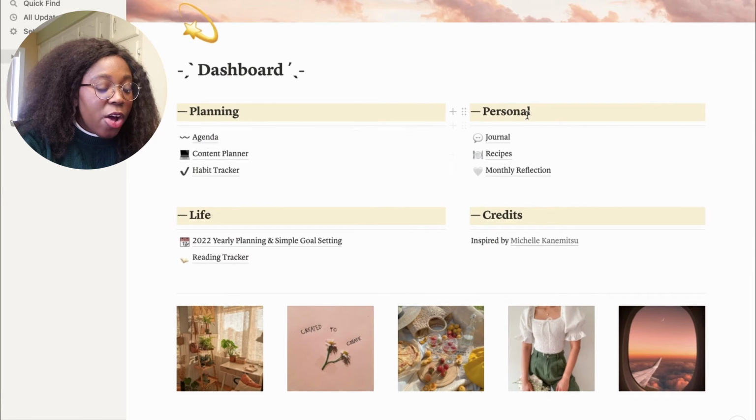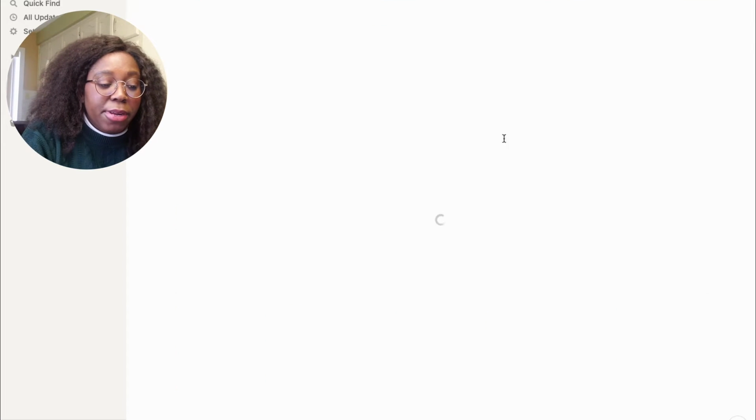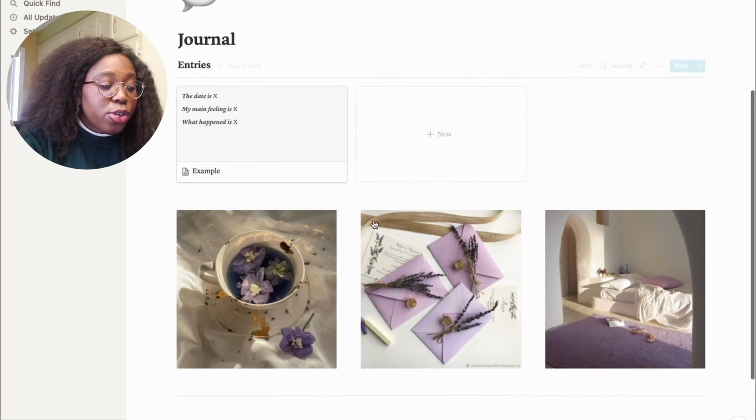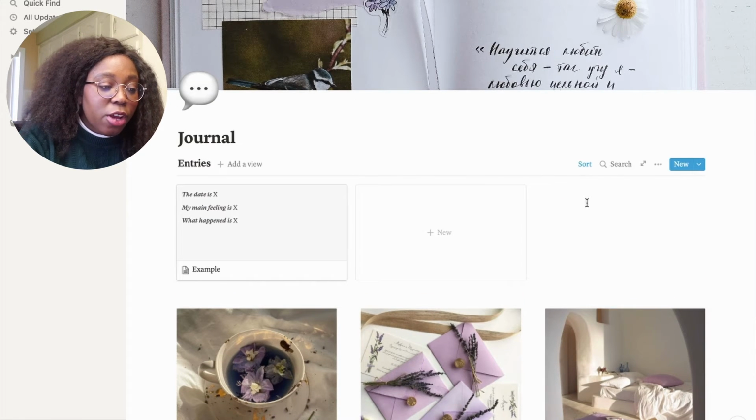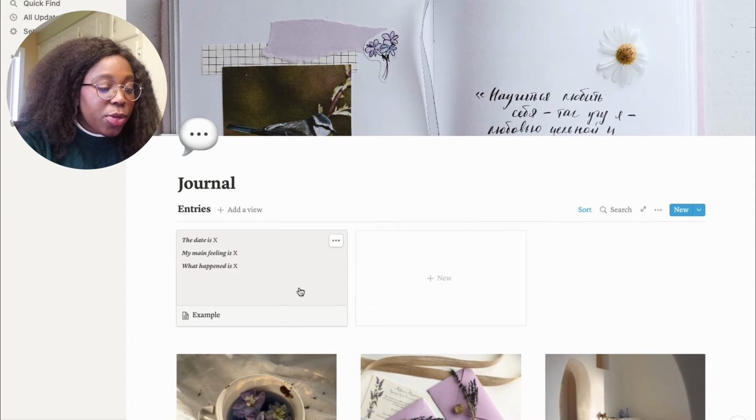So now let's move on to personal. So the first thing I have is my journal. I want to journal a bit more this year to talk about my feelings and things like that. This page again comes from the template of this dashboard, and this is what an entry will look like.